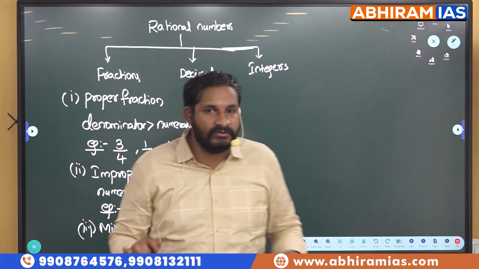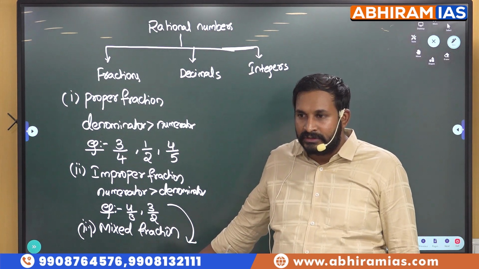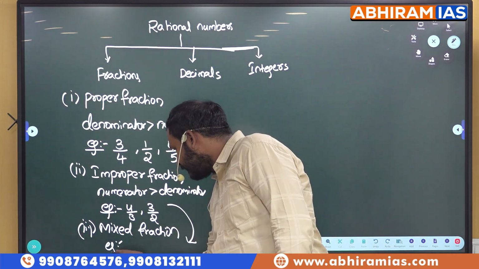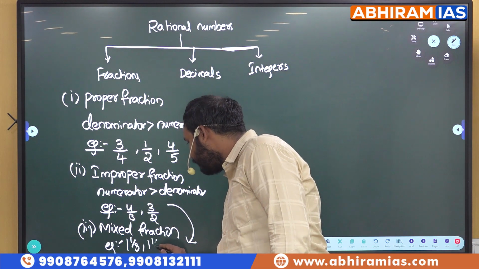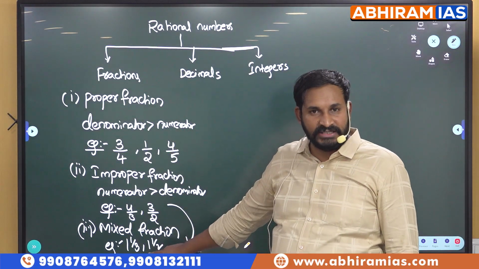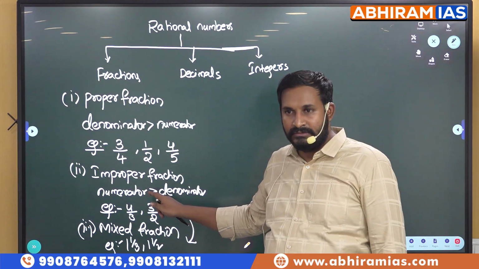You should never write your answer as 4 by 3. 4 by 3 can be further solved, right? We can write it as 1 and 1 by 3. So remember one thing carefully. Our answer should always be in proper fraction or in mixed fraction. You should never write your answer in improper fraction.